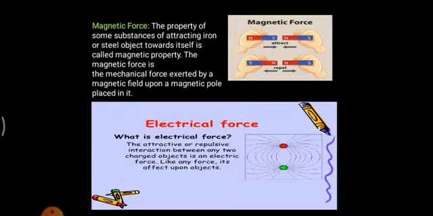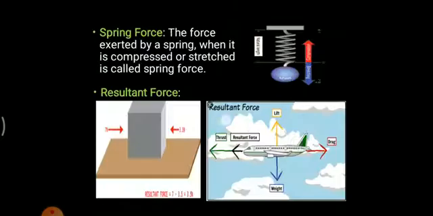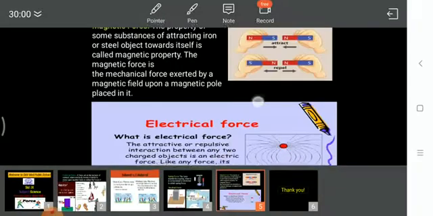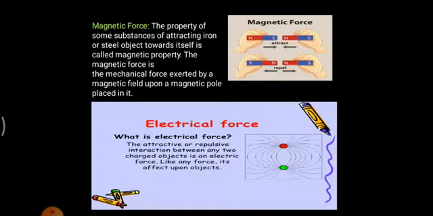In the same way, we even have electrical force. As I told previously, everything is made up of matter. Matter consists of small things like fundamental particles, so protons and electrons are also there. They are bound together with an electrostatic force.